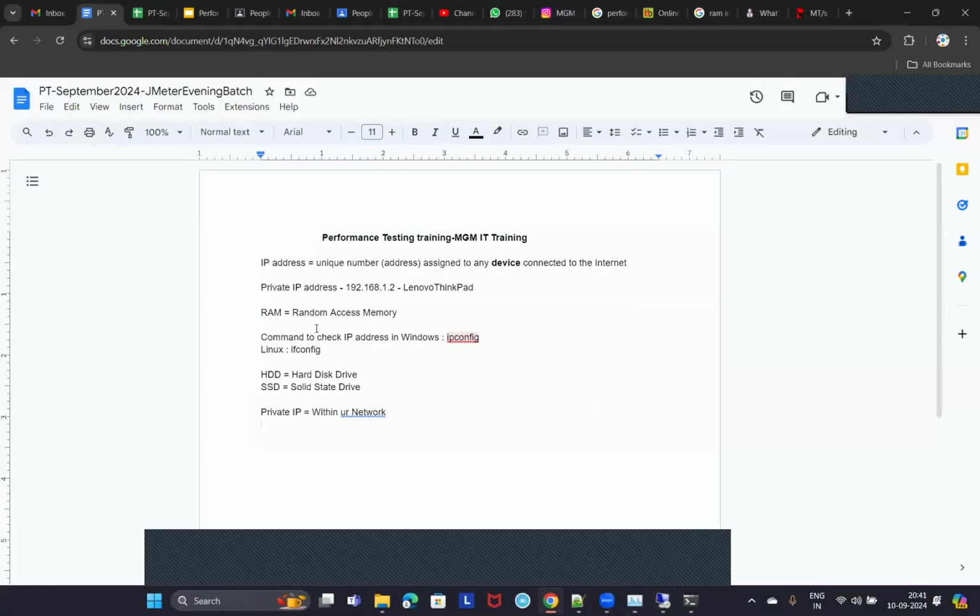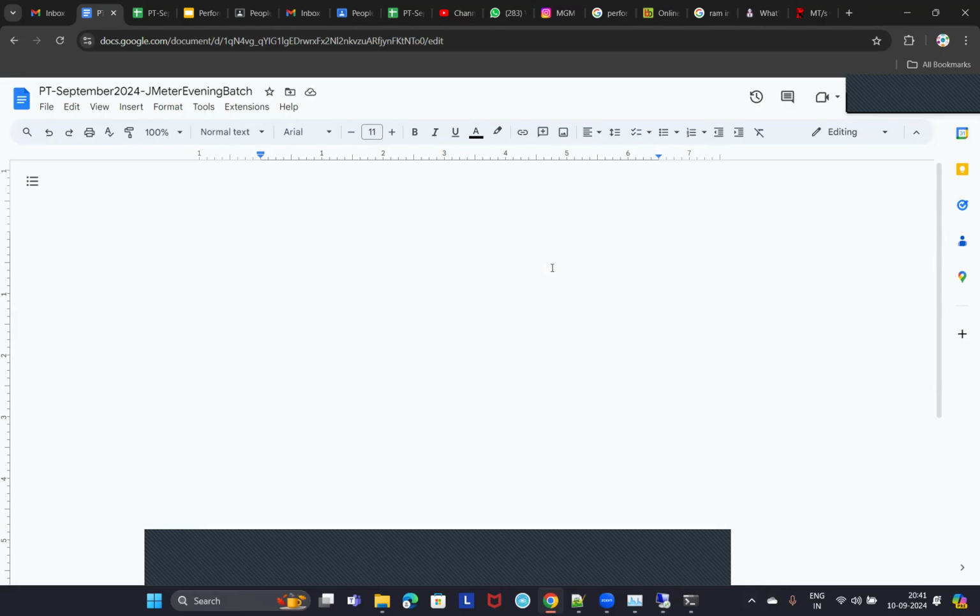Now, the very first definition of IP address is a unique number assigned to any device connected to the internet, isn't it? Now, how do we differentiate different devices connected to the same Wi-Fi or router?